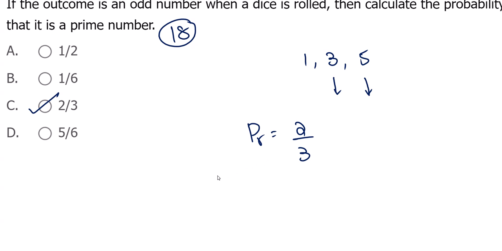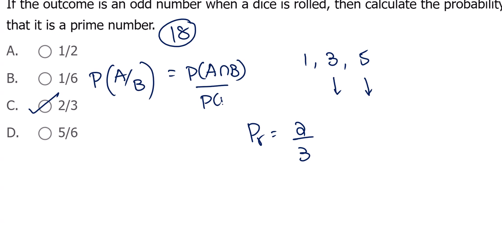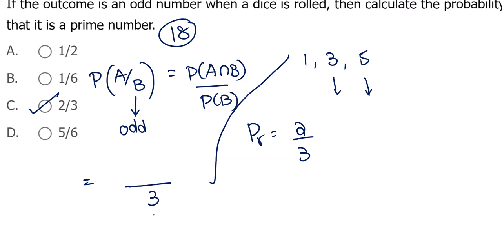No need of P of A intersection B, sir, we know one formula you can apply: P of A intersection B divided by P of B. Here B represents odd number. Now getting an odd number is 3 out of 6 probability. Odd number as well as prime number is 2. So same answer, 2 out of 3. It will give the same conditional probability formula.